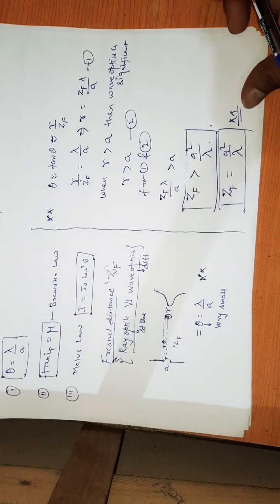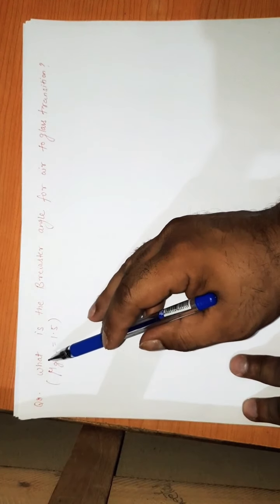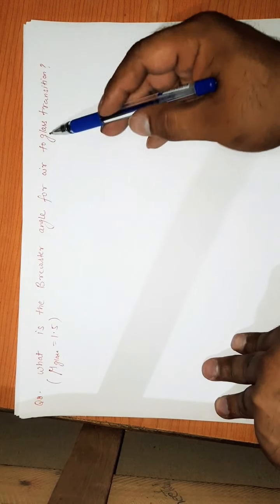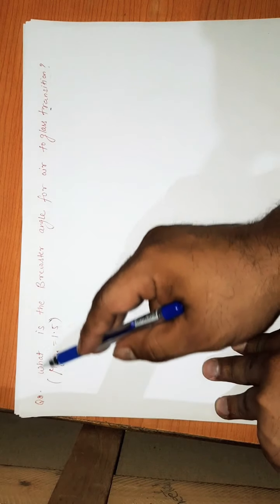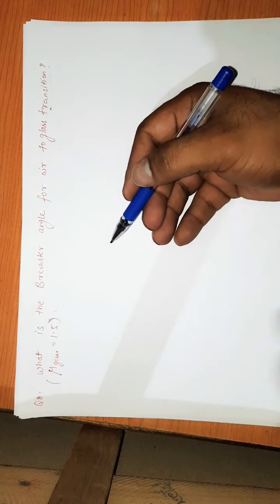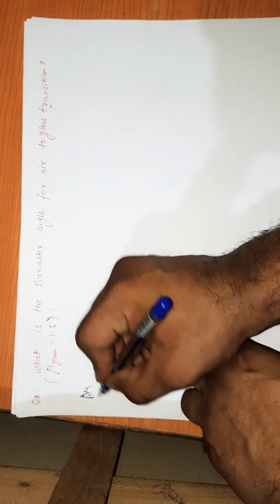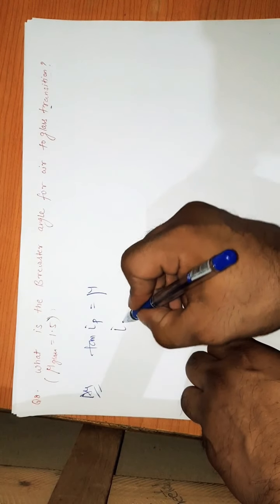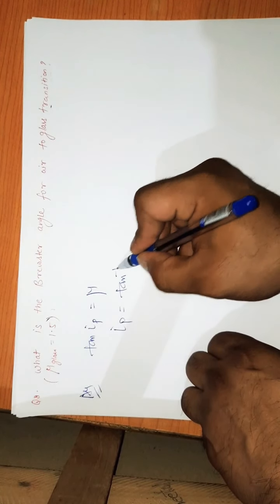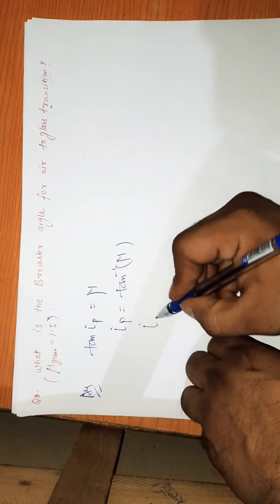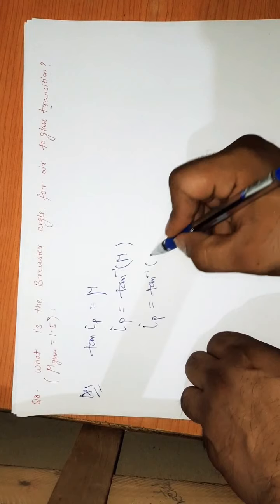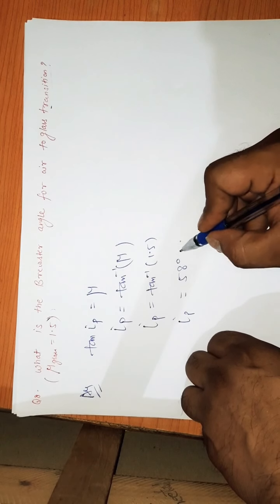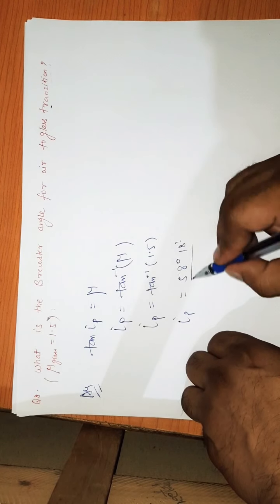So now we are starting the questions. Till question 7 we have done. Now question number 8 is: what is Brewster's angle for air to glass transition, given the refractive index of glass is 1.5? Very easy, we know the formula for Brewster's angle. According to the solution, tan i_p is equal to mu. So i_p is equal to tan inverse of mu, and the value of mu they have given us is 1.5. When you solve using the table, you will get approximately 58 degrees 18 minutes. That you can see in your answers.